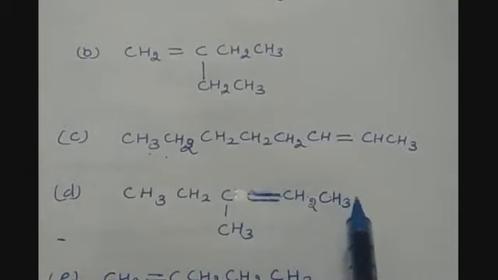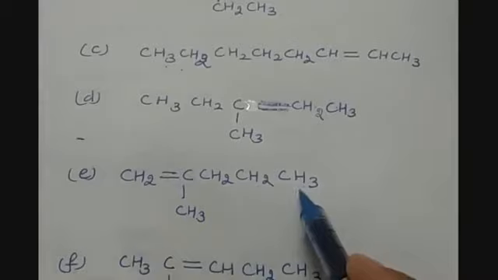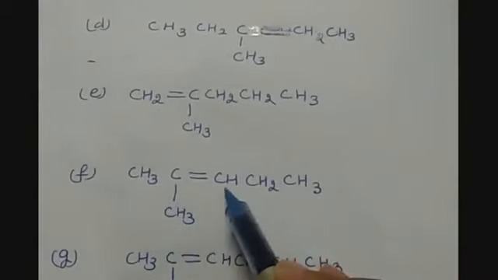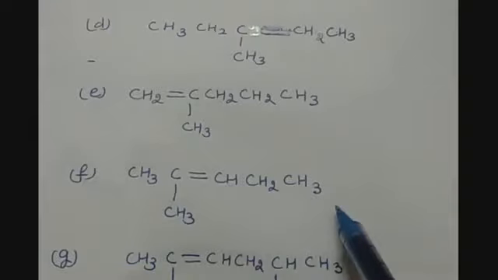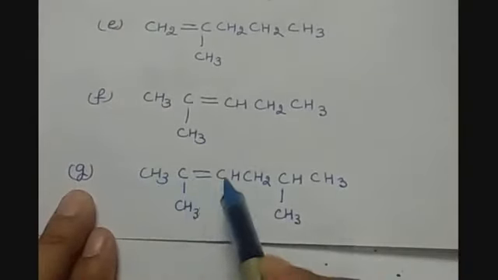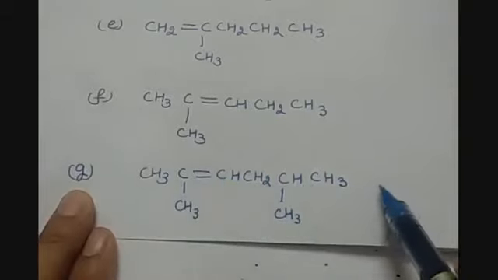Here we do not have anything, just C, CH3=CH2CH3. Then E, CH2=CCH3CH2CH2CH3. F, CH3C(CH3)=CHCH2CH3. G, CH3C(CH3)=CHCH2CHC CH3 H CH3.